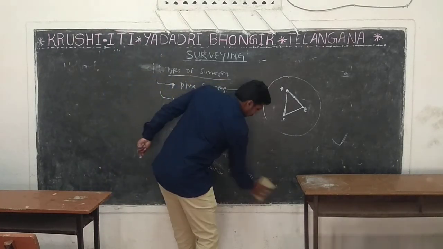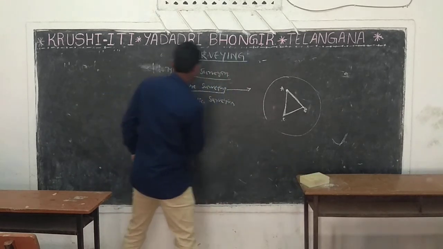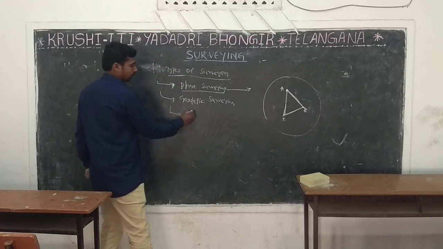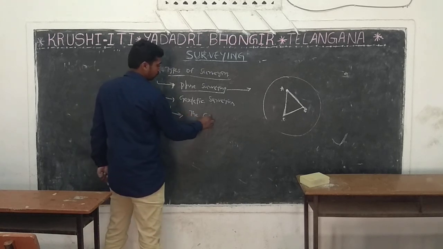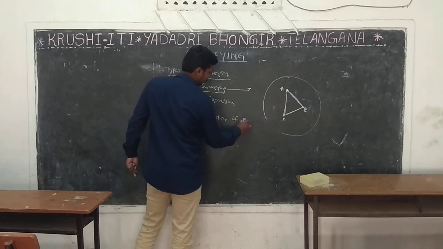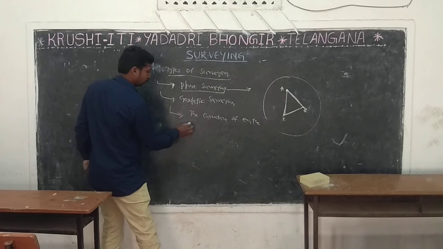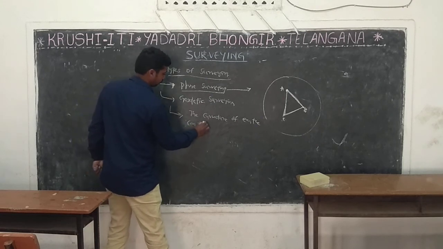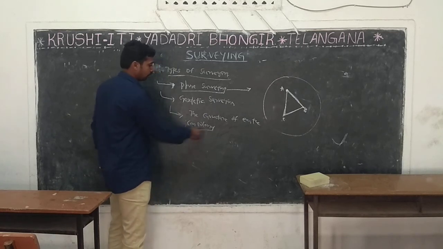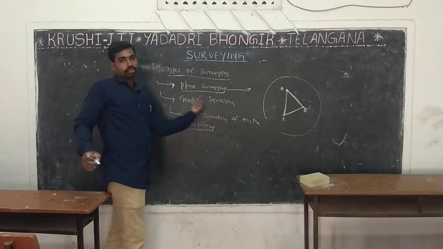Next, geodetic surveying. What is geodetic surveying? The curvature of earth is taken into account or considered. This surveying is called geodetic surveying.